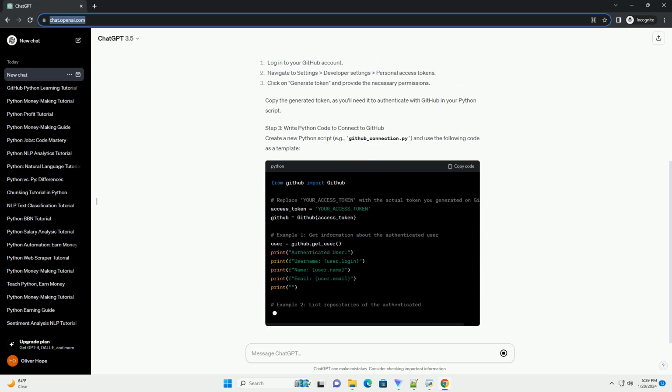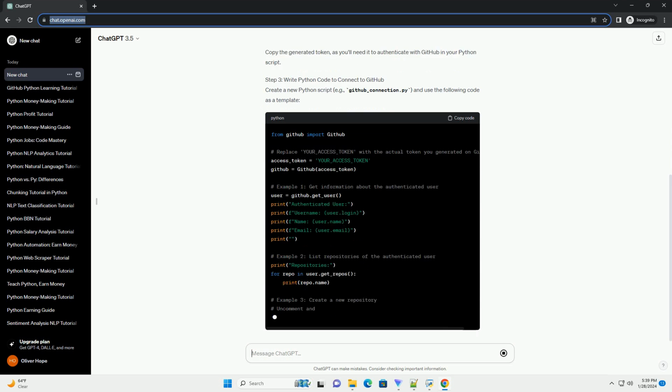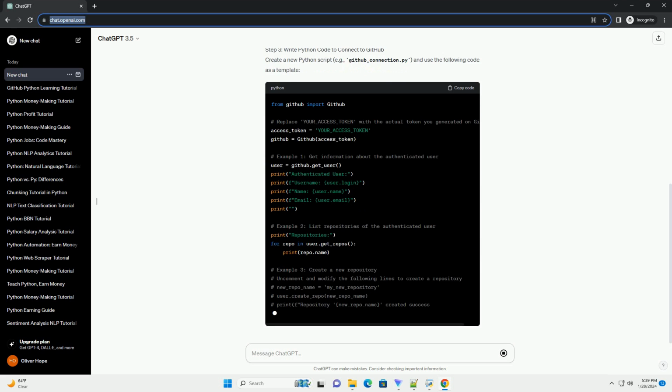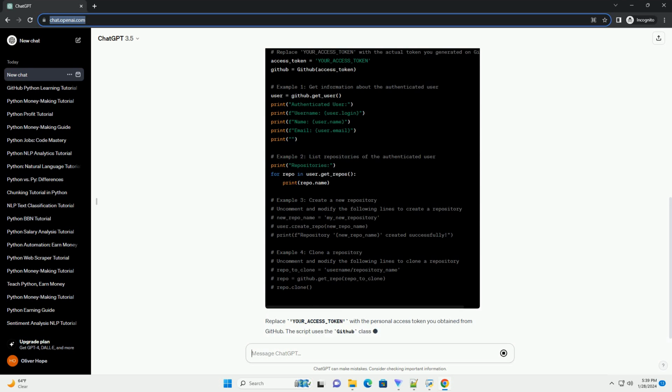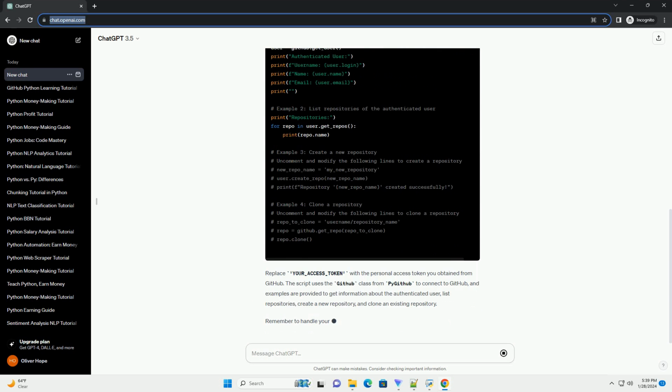Step 1. Install the PyGithub library. To get started, you'll need to install the PyGithub library. Open your terminal or command prompt and run the following command.